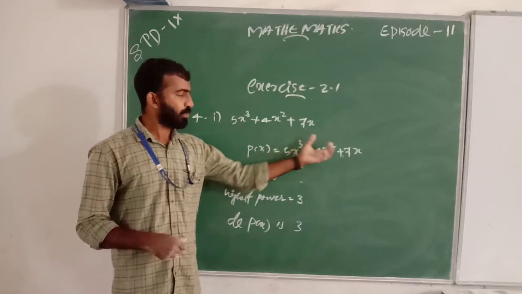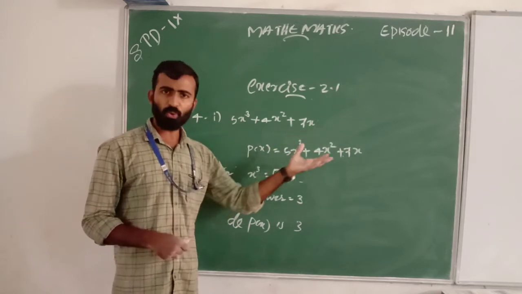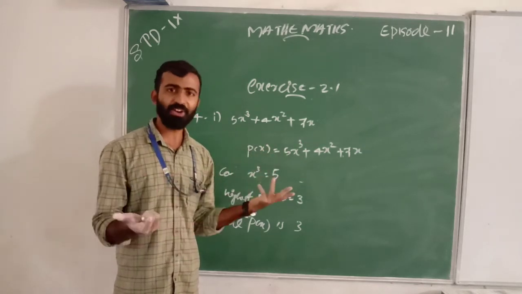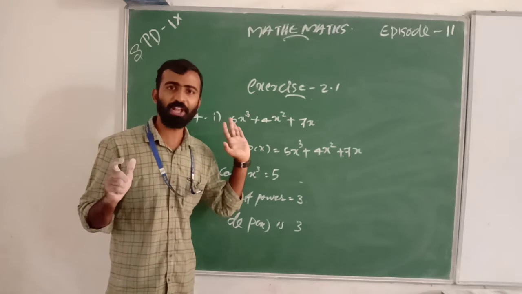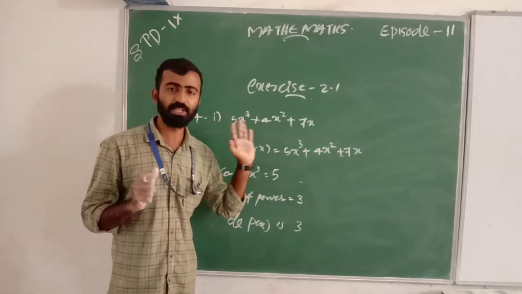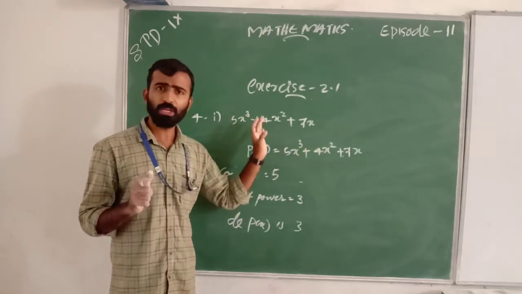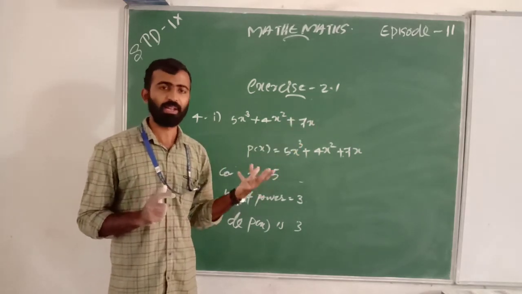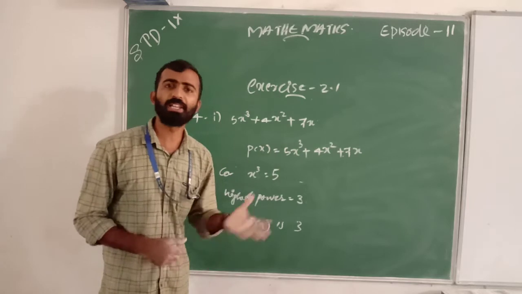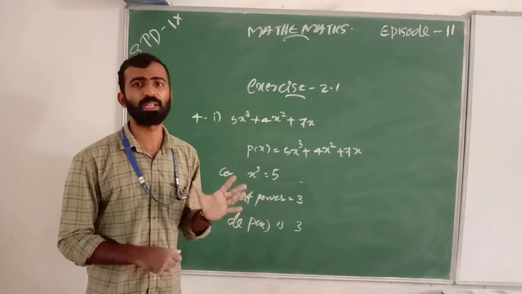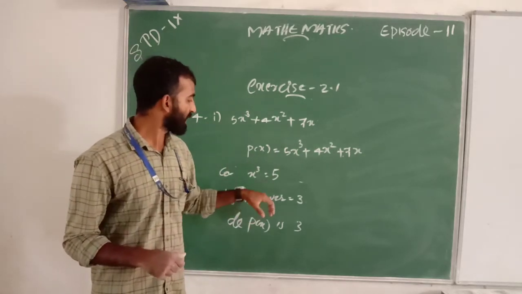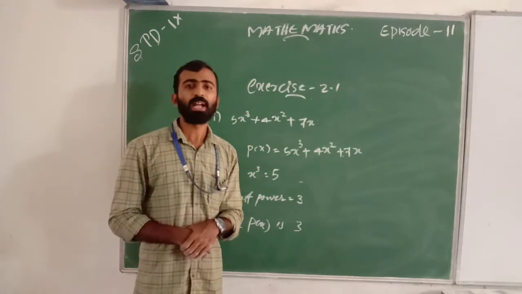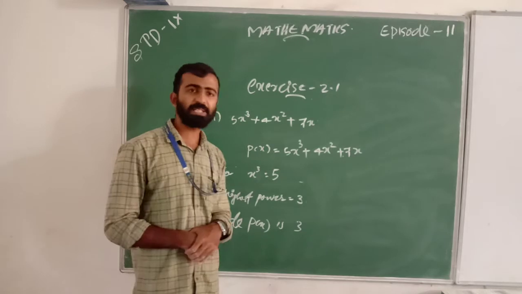Here is 3, 2, 1 or 3, 2, 1 or 1, 2, 3. In any order, the highest exponent or power is 3. When we take 1, 2, 3, or 3, 2, 1, or 2, 3, 1, in all cases, the highest power is 3. So the coefficient of x cube is 5 and the highest power is 3.